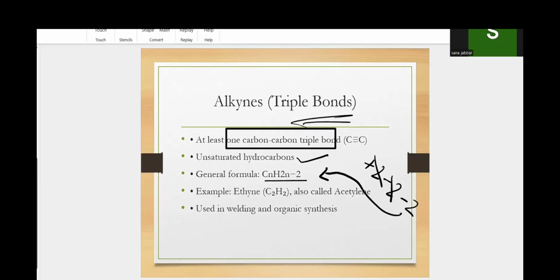Ethyne means eth is 2 carbon atoms, and the ending yne refers to the alkyne group. So this is why we put yne here.